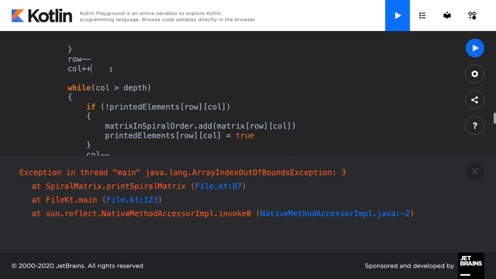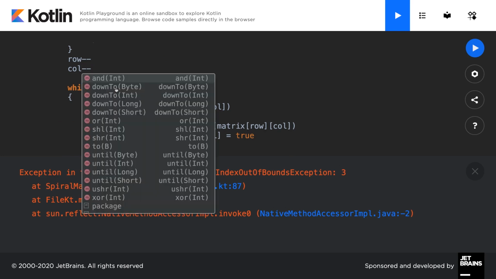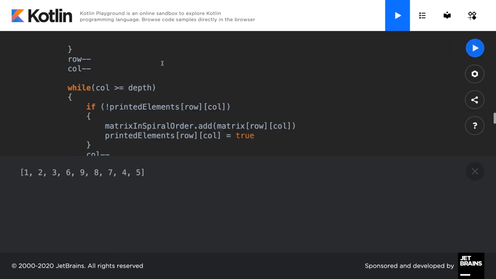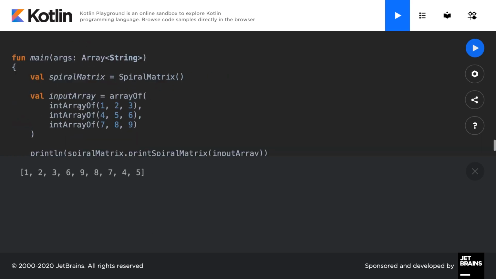Oh, you know what it is? We have to decrease the column here, of course. Okay. We increased the column by accident. We just have to decrease it. There you go. All right, now we have our matrix being printed in spiral order. So spiral order 1, 2, 3, that is the top row. Then we have 6, 9, that is the last column. Then we have 8, 7, which is going across the last row backwards, and then we go up through the first column, 4, and finally we go deeper into the matrix to print the last value 5, and we stop with no errors. Perfect.